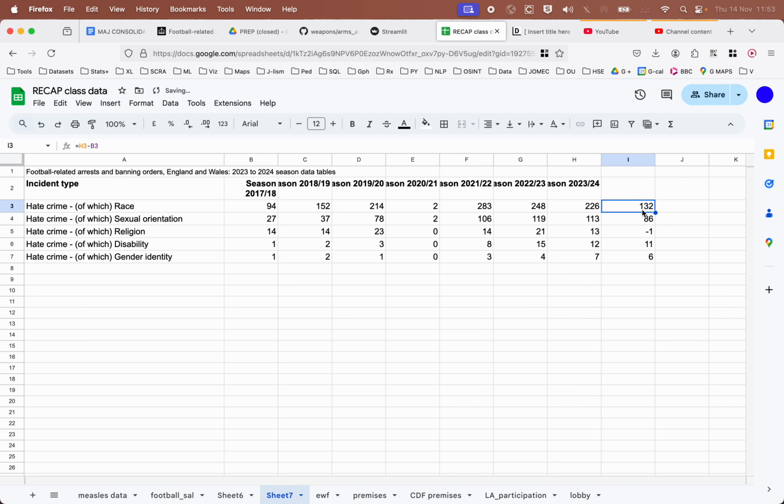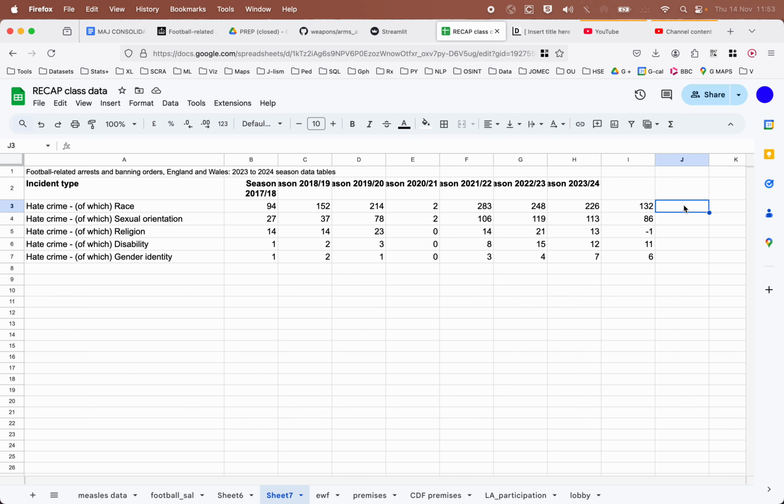There we go. So 132 is the increase for race, then it's 86. In fact, it's dropped for religion, and it's gone up by 11 and by 6. And the other part of that question, which has seen the biggest increase in percentage terms? Okay, so we had 94. We've got an increase of 132. What is 132 in terms of 94? That's a little, it's not the easiest to apprehend. In fact, none of them are particularly easy because they're very big increases, as we're going to see.